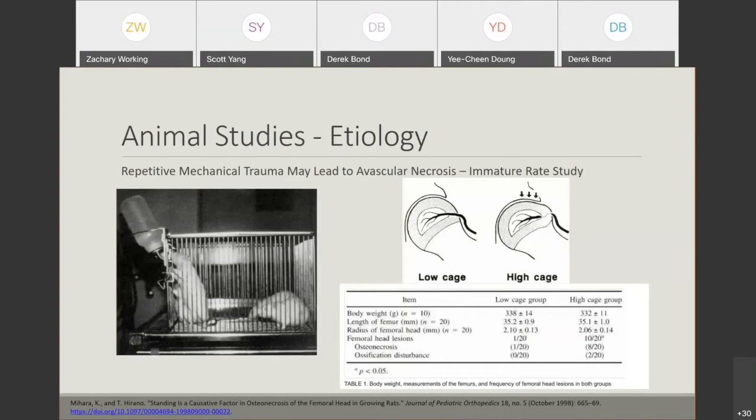In the other group, there was a low cage, a normal height, where the rats don't have to stand up. We saw that the rats who had to stand up a lot tended to develop osteonecrosis, or avascular necrosis, of the hip. So this suggests that Perthes disease may be due to excessive or repetitive trauma to the lateral epiphyseal arteries. Maybe there is a link between these very hyperactive kids and developing Perthes disease. So this is one theory, that excessive mechanical deformation of the lateral epiphyseal artery leads to this avascular necrosis.